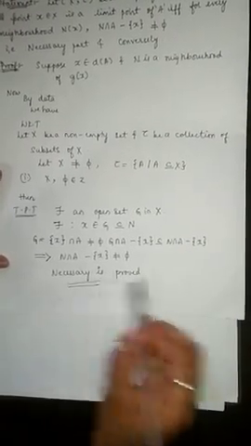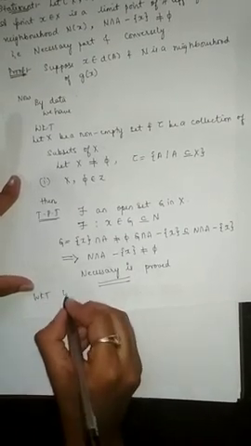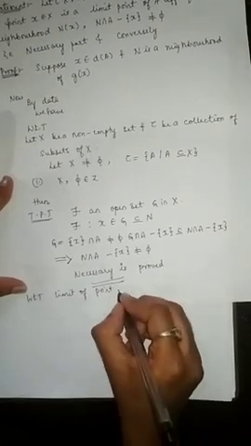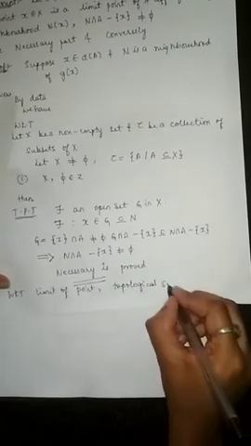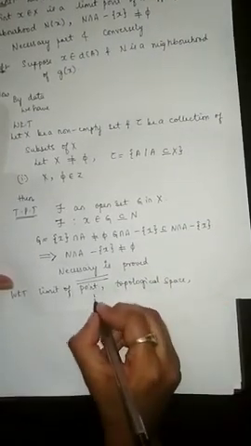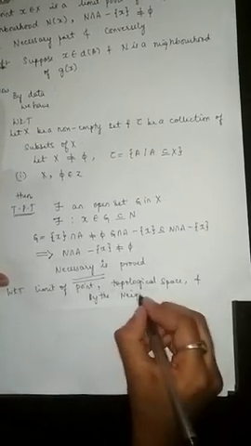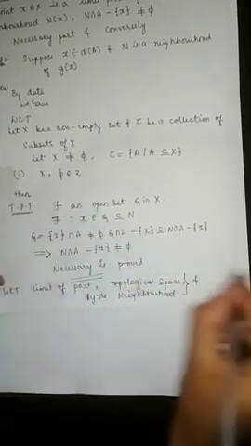Hence it is proved by the definition of a limit point and topological space, by the neighborhood. By this, we have proved the necessary part.